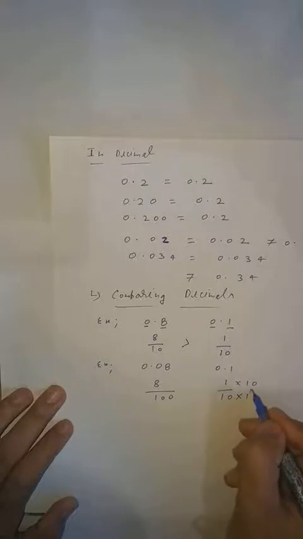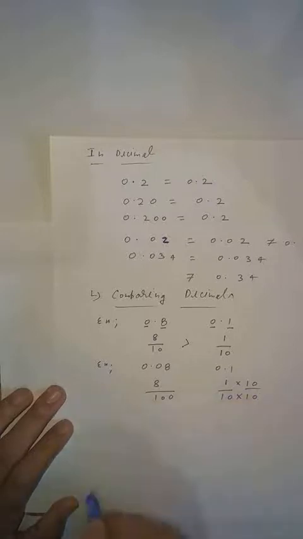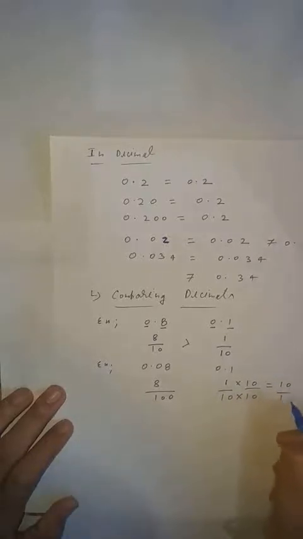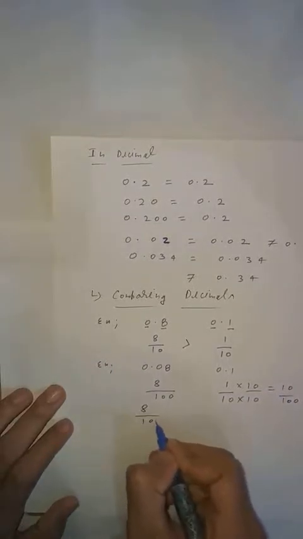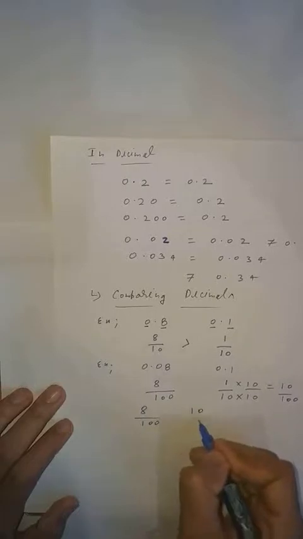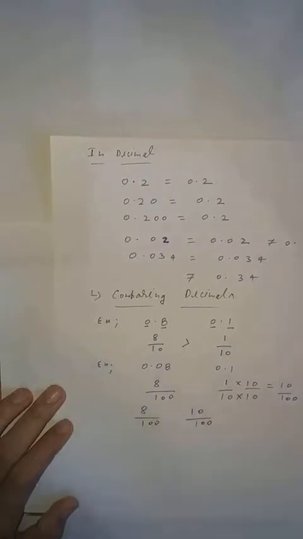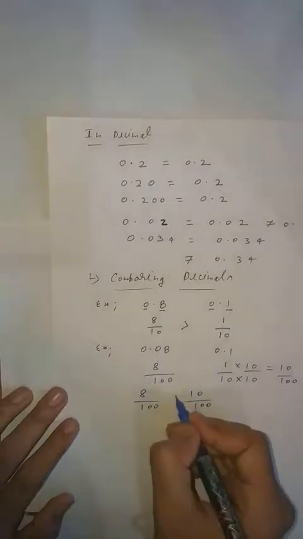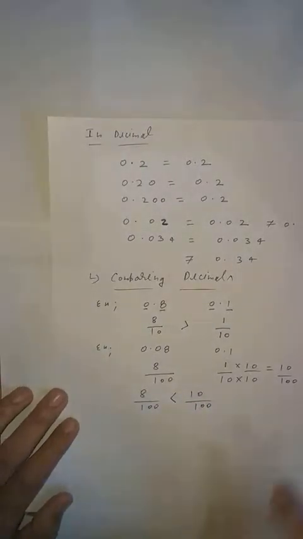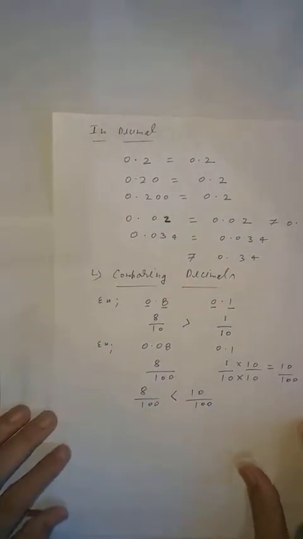Acha. Another thing I explained: if you multiply the denominator by anything, you also have to multiply the numerator. So it will become 10 and it will become 100. Clear, students? So it will become 8 upon 100 and this will become 10 upon 100. Clear, students? So easily you can see which one is greater. You can see, sir, 10 upon 100 is greater. So this is our comparing decimals.